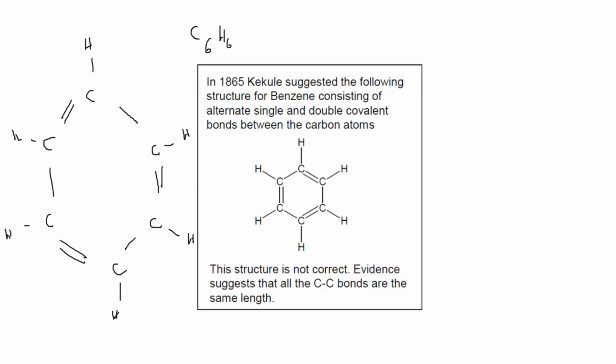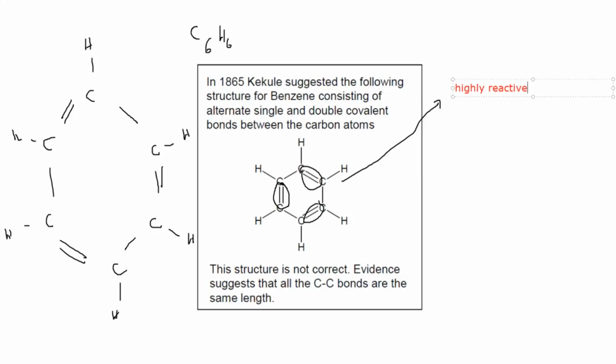But the problem with Kekulé's model is that he suggests these bonds are stationary. If these bonds are stationary and there are double bonds, then from Kekulé's structure, benzene should be highly reactive, first thing. Alkenes are more reactive than alkanes because there's a double bond, so they have a greater tendency for electrophilic reactions. So benzene should be highly reactive, but practically reactions of benzene do not occur at room temperature.